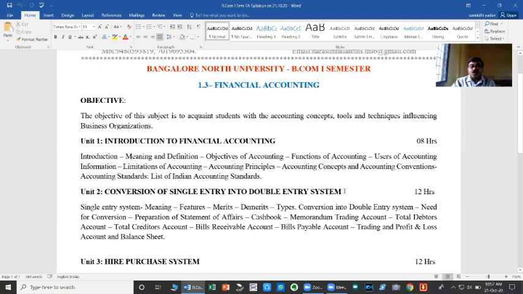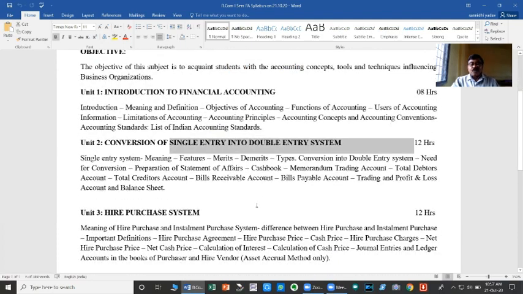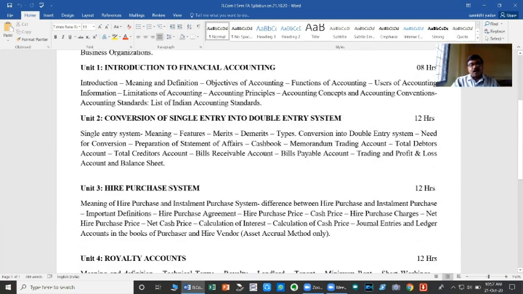That is, the books which were maintained under the single entry system are to be converted into the double entry system, to find out the accurate profit or loss by preparing the trading and profit and loss account, and also to ascertain the financial position by preparing the balance sheet.